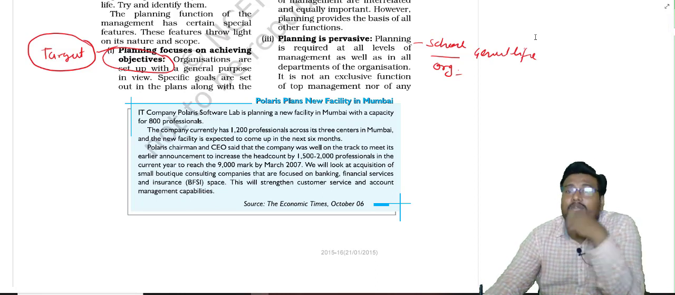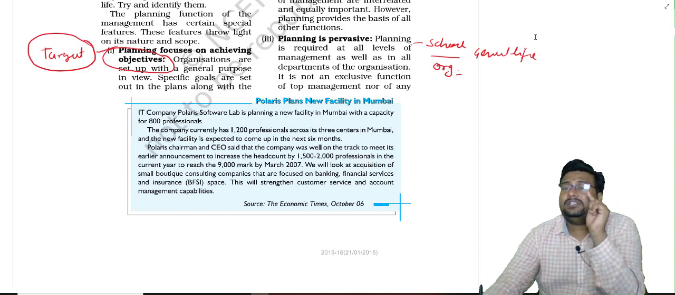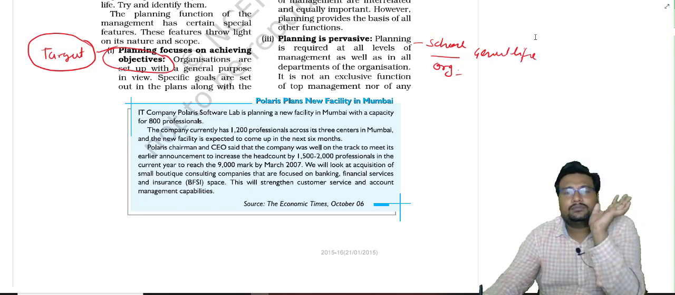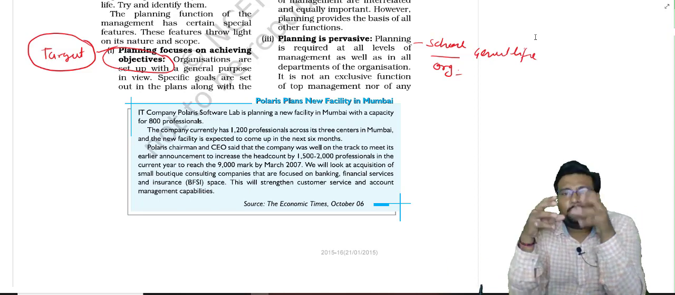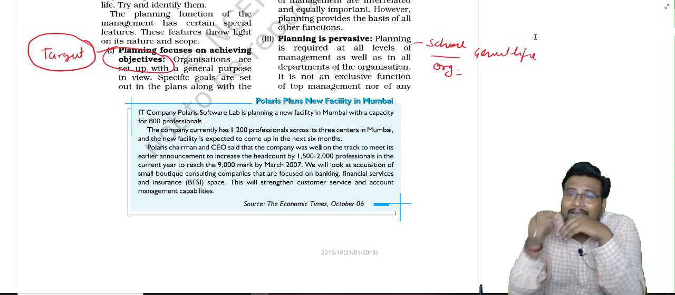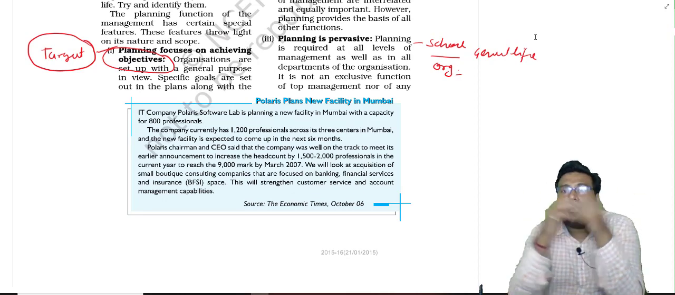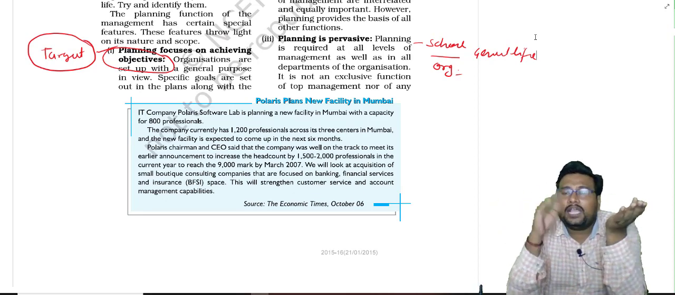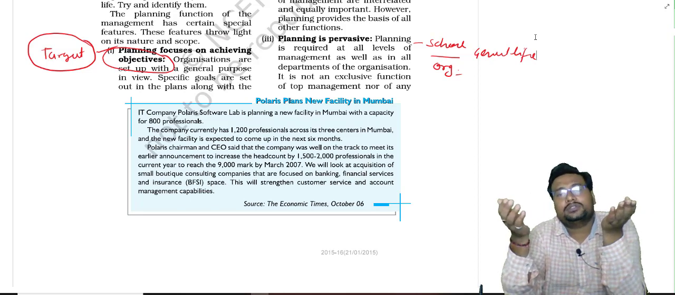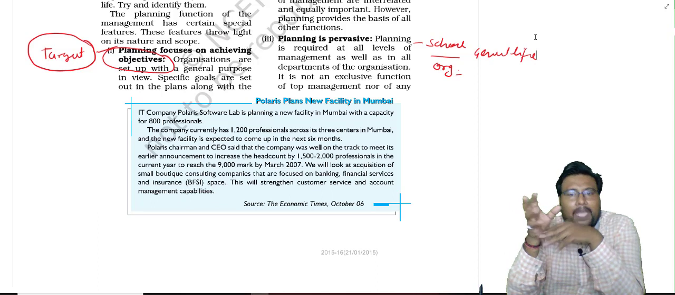No. Planning is the primary function of top level, but it is present at each and every level. Suppose a supervisor is there. The supervisor has to supervise the workers. For that also the supervisor has to think in advance how to supervise the workers, how to implement the plan with the help of workers in the organization. So the supervisor also has to make the plan.